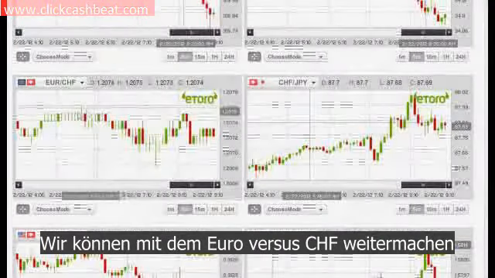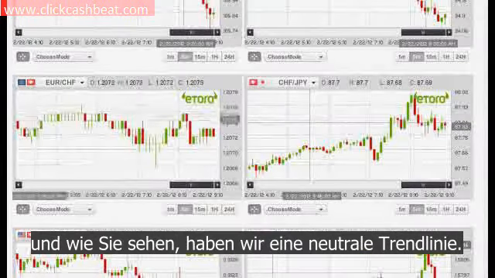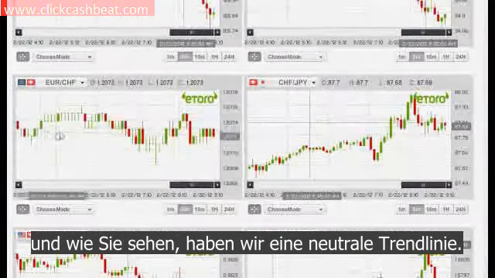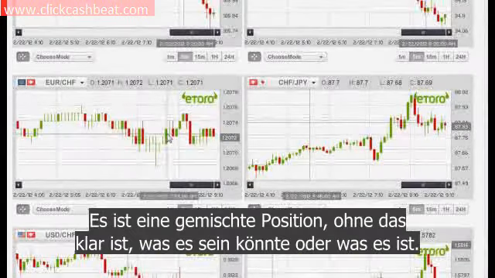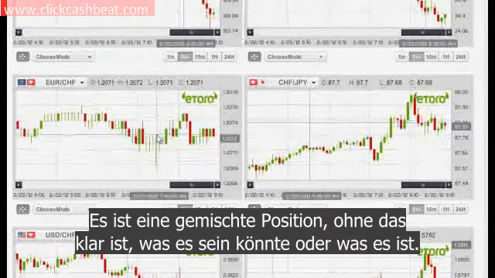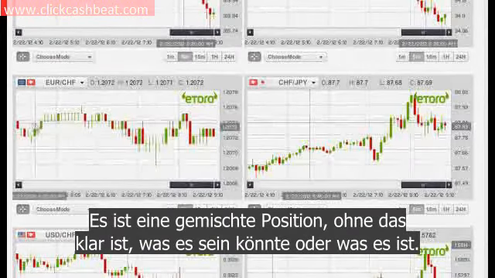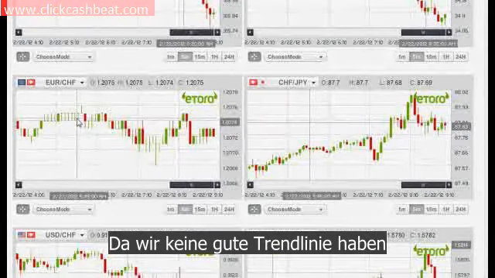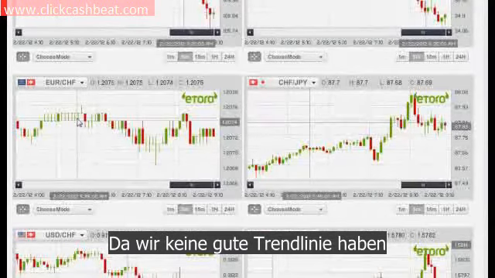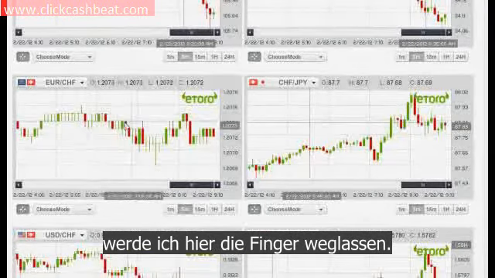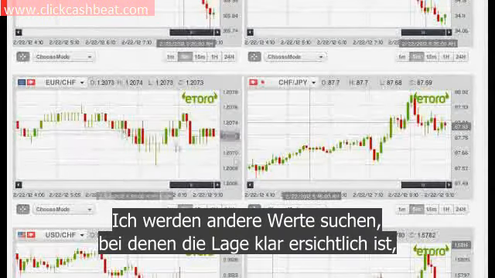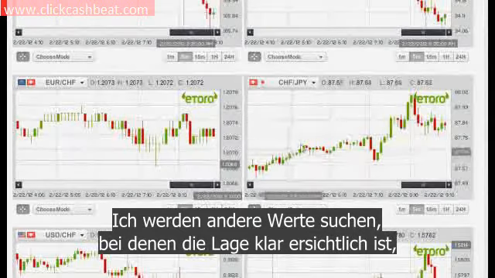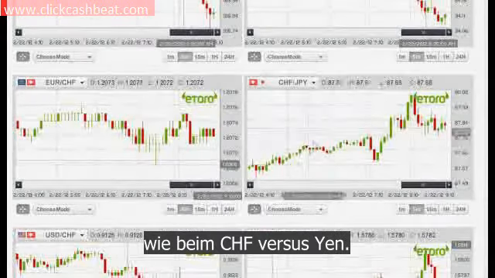We continue on to the euro versus the CHF, and as you can see we have a neutral trend line. It's a mixed one with no clarification of what it could be or what it is. So since it's not a very good trend line, I'm gonna want to stay away from this one. I'll avoid it and I'll keep going on to others that are more clear, like the CHF versus the Japanese